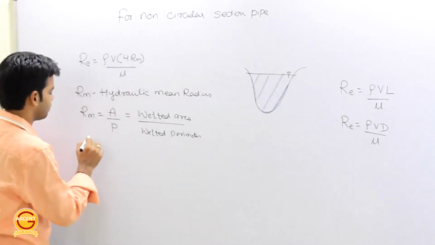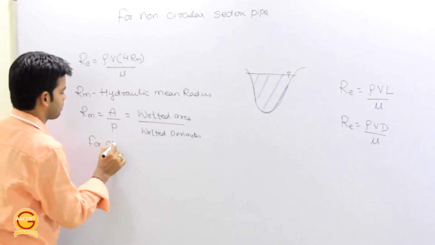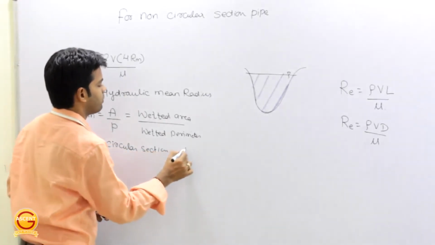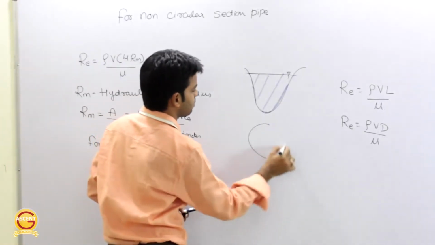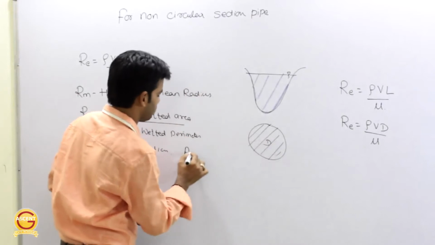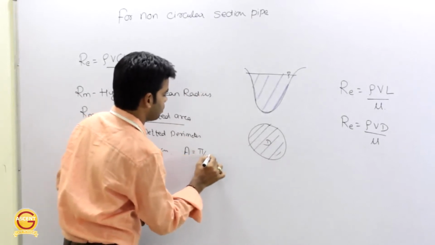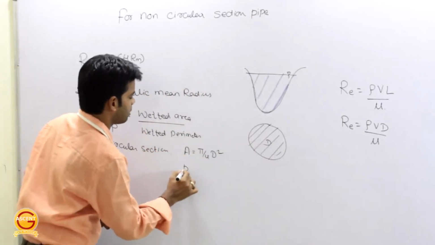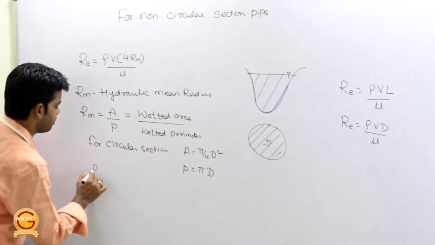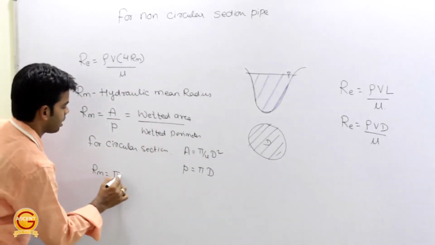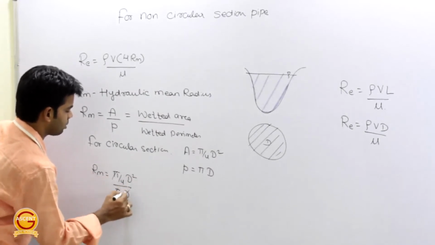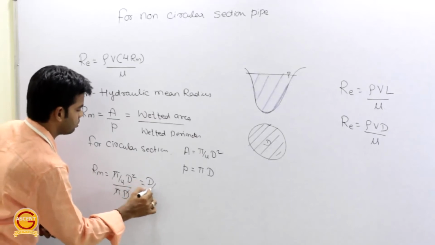You can check it for a circular section. Suppose this section is circular. The wetted area, with diameter d, is pi by 4 into d square, and the wetted perimeter, as we know, is pi into d. So Rm for a circular section is pi by 4 into d square upon pi into d. Pi gets cancelled, one d gets cancelled, and this becomes d by 4.